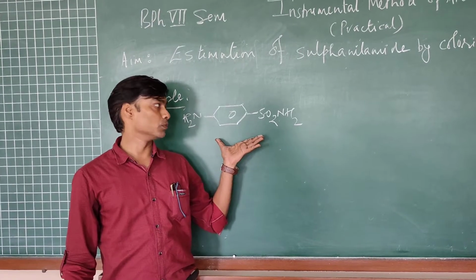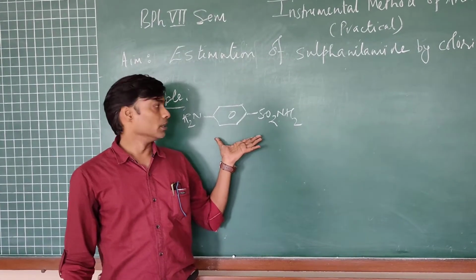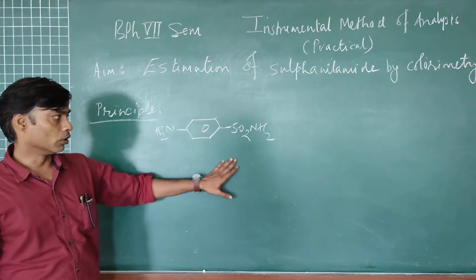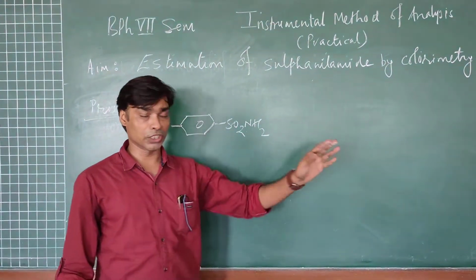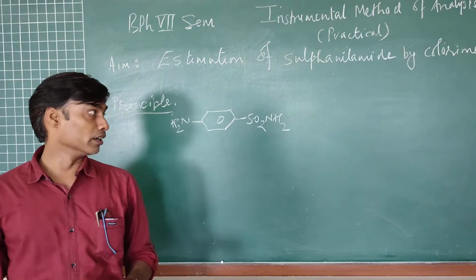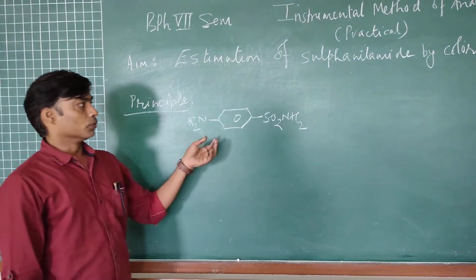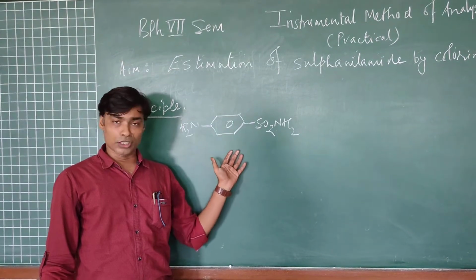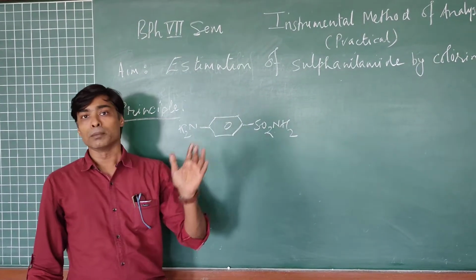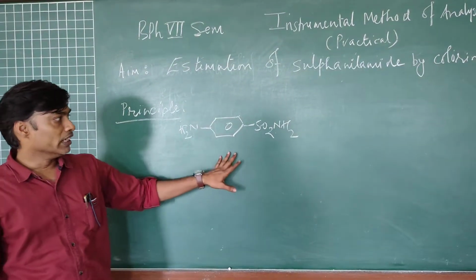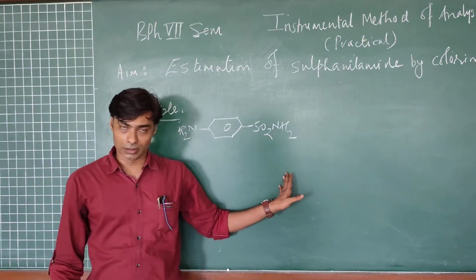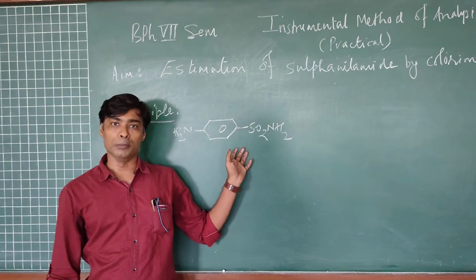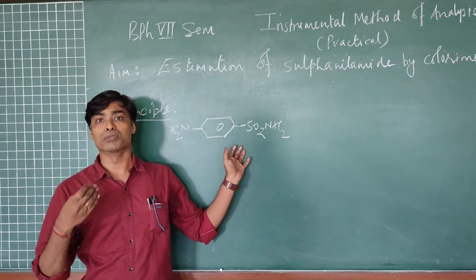Though it will give absorbance in the UV region, nothing will be seen in the colorimetric or visible region, which falls from 400 to 800 nanometer. So for such a compound, we will be estimating the sulfanilamide by doing the diazotization reaction, so that this compound will be converted into a diazonium salt.